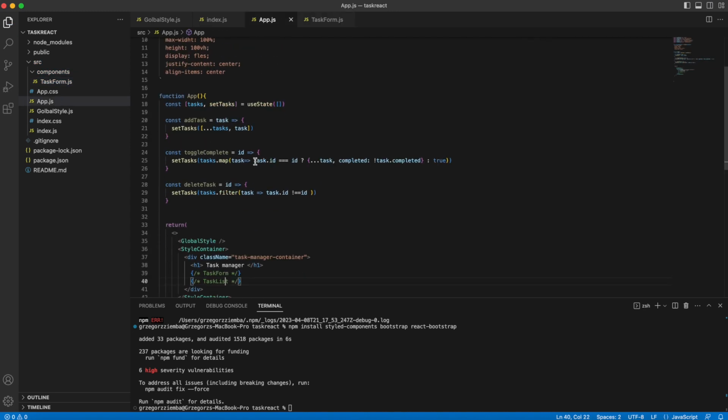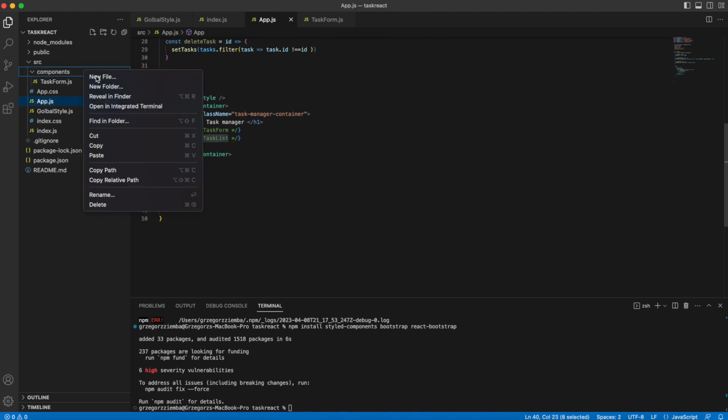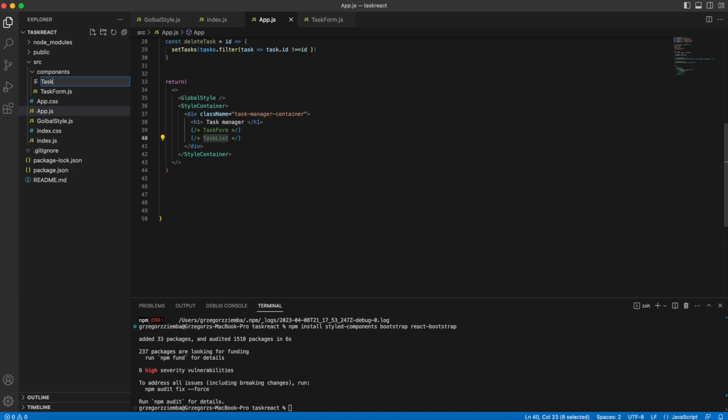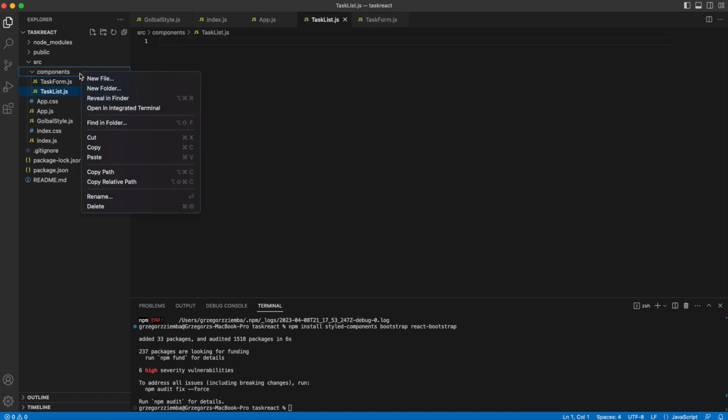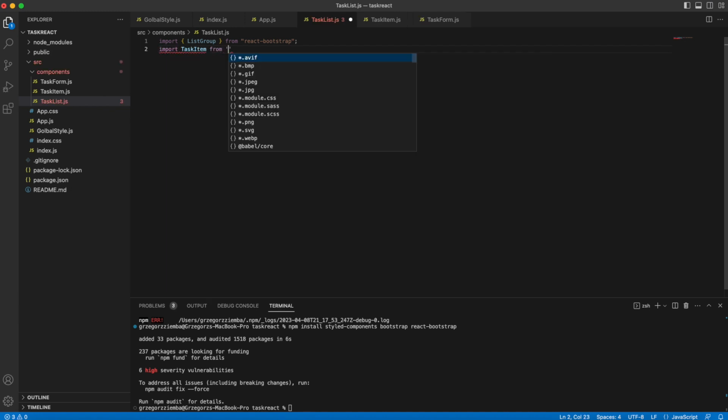The next thing that we need to do is our task list, but our task list will contain task items. So task list and also task item. First we can go through the task list. In our task list we'll need only a few things. First, we would like to have this group from React-bootstrap, as you can see, and also task item that we will create later on.